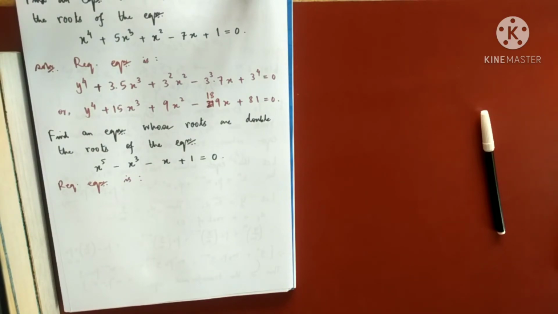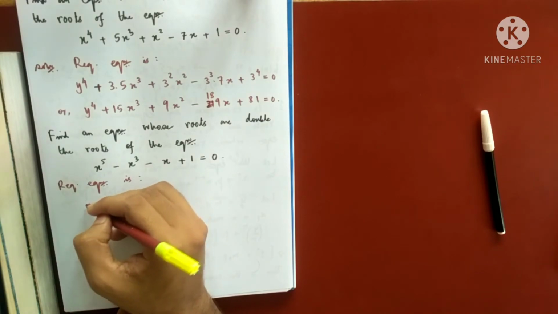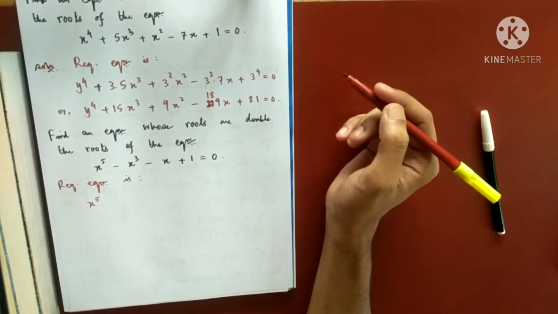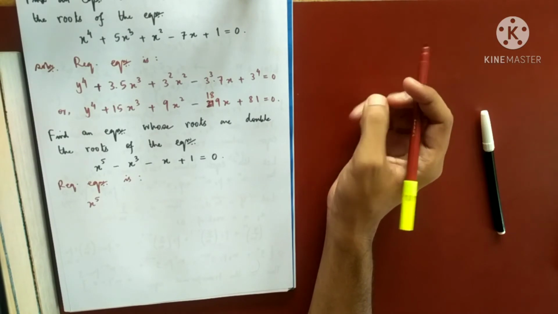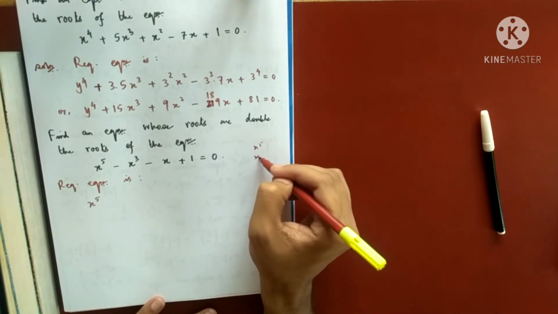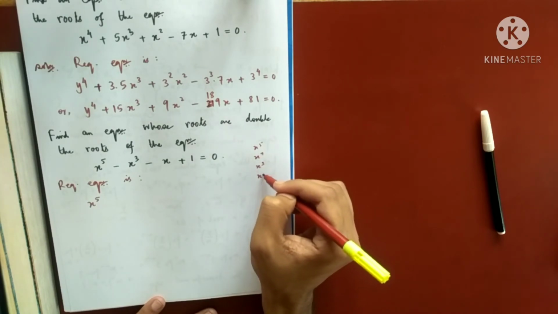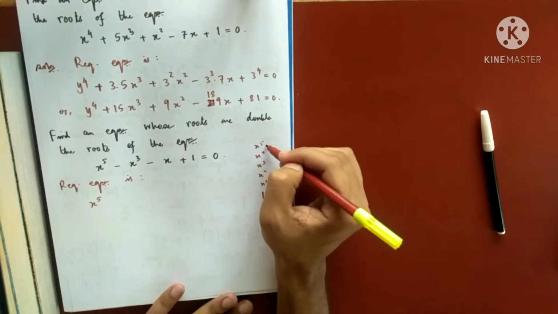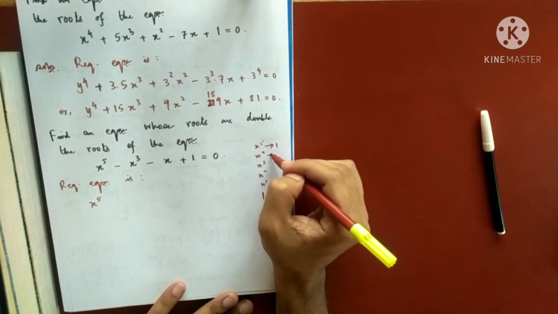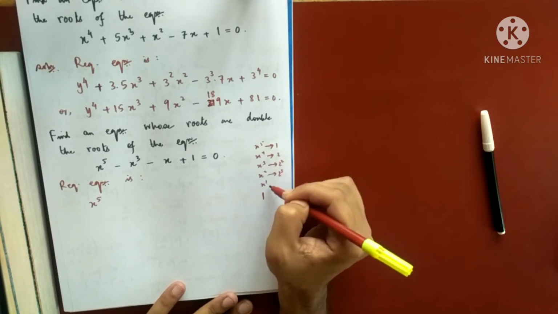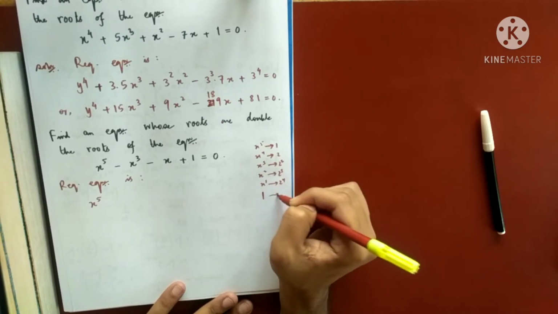So it is this x to the power 5. Then you see there is a catch. Okay, here the next one will be x to the power 4. You have x to the power 5, x to the power 4, x to the power 3, x to the power 2, x to the power 1, then a constant 1. You will multiply this by 1. This will be by 2, this will be by 2 square, this will be by 2 cube, this will be by 2 to the power 4, and this will be by 2 to the power 5.